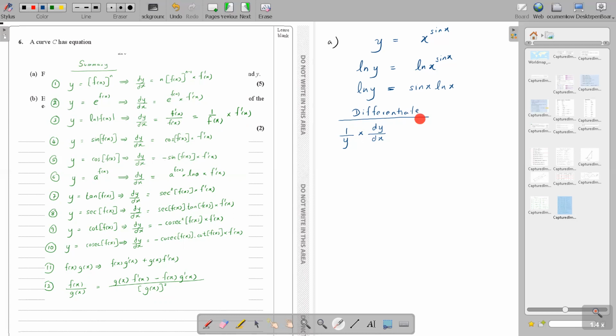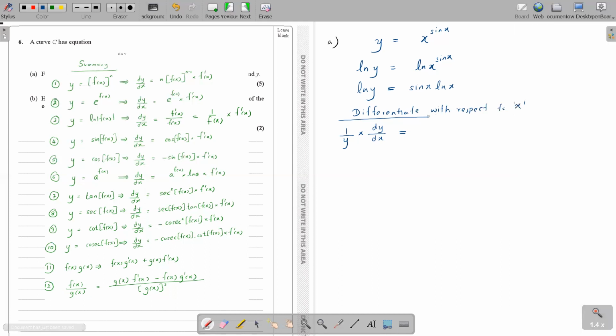I thought of differentiating with respect to x. So when you differentiate a y with respect to x, you should write dy by dx. Okay? Okay, miss. When you differentiate with respect to x, the differentiation of x becomes 1, and the differentiation of y is dy by dx.